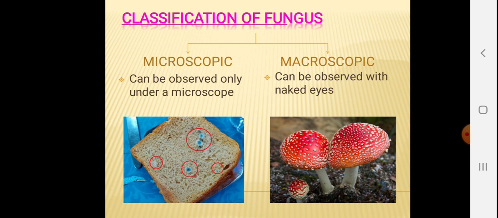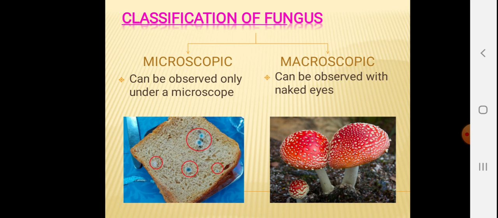Fungus is classified broadly into two groups: microscopic fungus and macroscopic fungus. Micro means very very small, can be observed only under microscope. Example: cottony growth observed on stale moist bread.